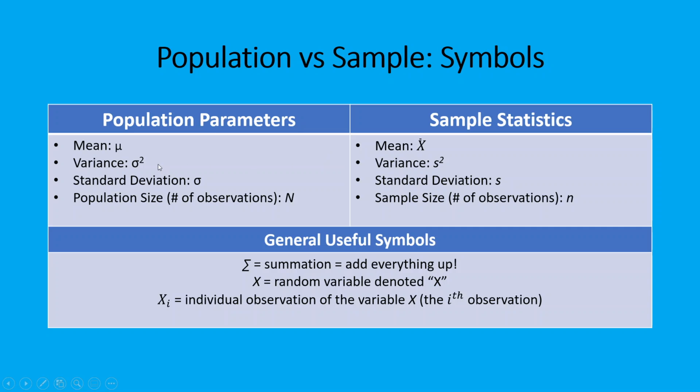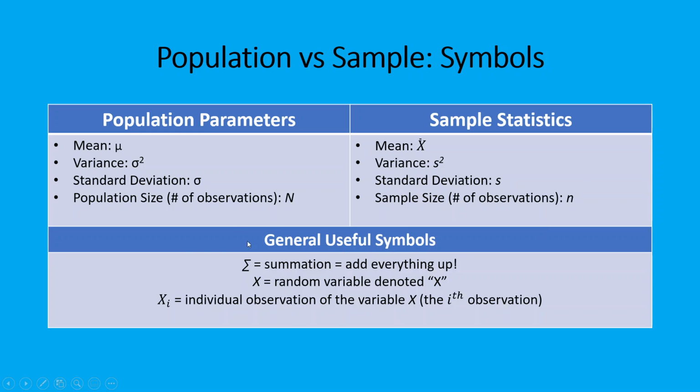The population variance is written as sigma squared, and the sample variance would be a little s squared. The population standard deviation would just be sigma, and the sample standard deviation will be a little s. And then the population size, the number of observations in the population, you might see written with a big N, and then the sample size might be written with a little n.